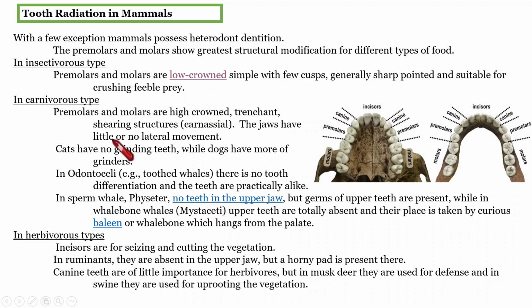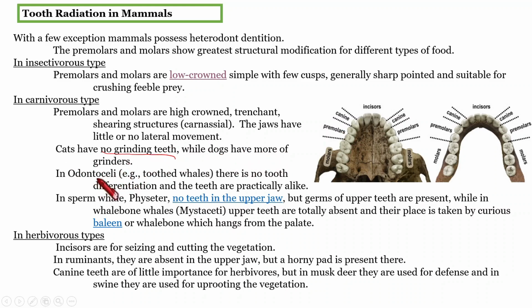They have little or no lateral movement. In the case of cats, there are no grinding teeth. Grinding teeth are mainly premolars and molars. The grinding teeth are absent in cats, but dogs have more grinders.